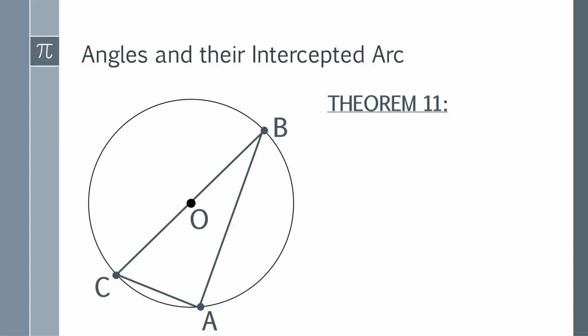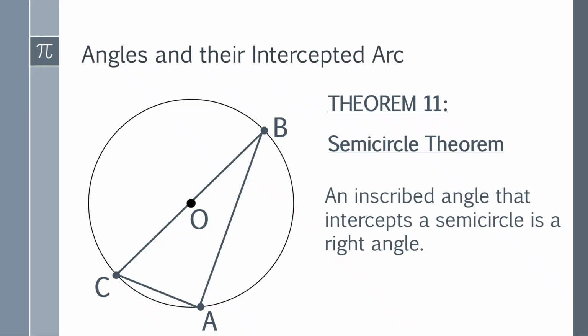Let's have the next theorem, which is theorem number 11. This theorem 11 is known as the semicircle theorem. An inscribed angle that intercepts a semicircle is a right angle. This is self-explanatory. This means in this theorem, an inscribed angle has a given intercepted arc that is a semicircle.